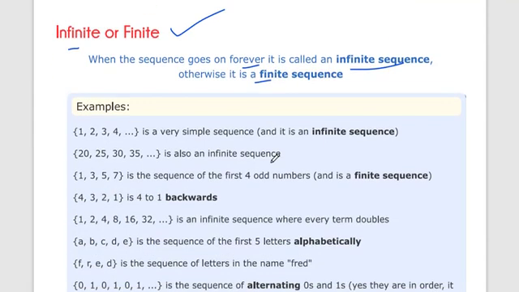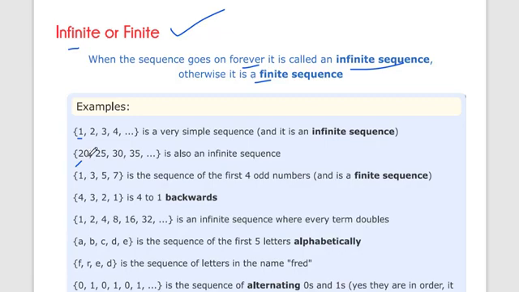Let's see some different types of examples, and whether each is an infinite or finite sequence. First, the basic 1 2 3 4 5 6 7 8 up to infinity is a very simple sequence. It's an infinite sequence. This is also an infinite sequence: 20 25 30 35.